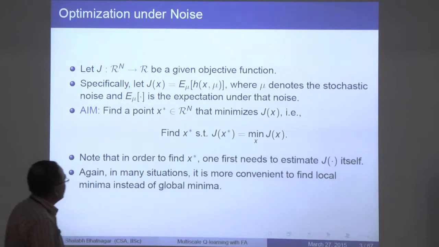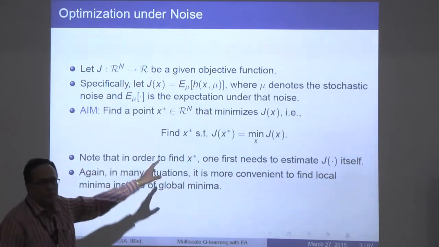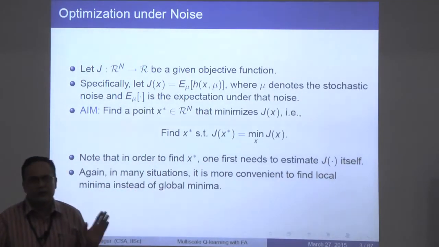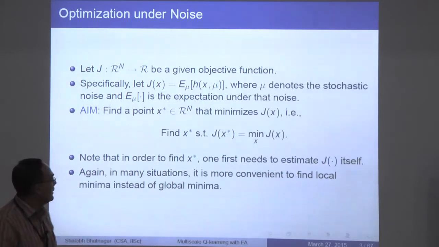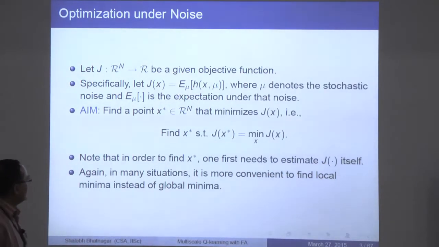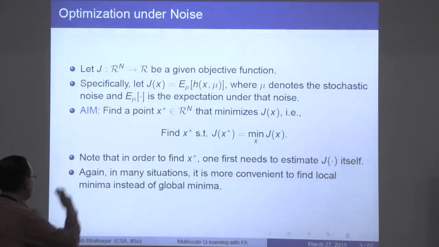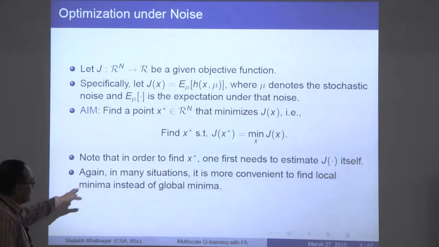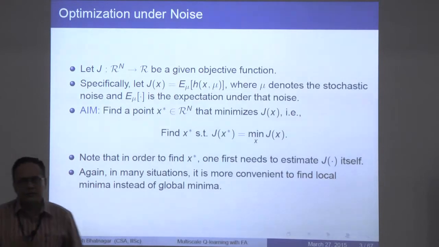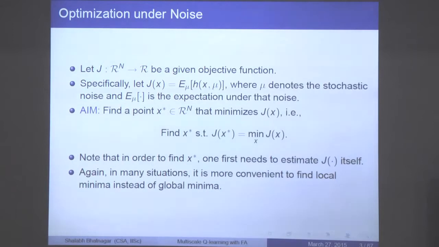Now note the problem is that because J(x) has that form, it's not clear what the functional form of J is, and therefore in order to find x* you first need to estimate J itself, and that is not clear. I mean, how you would do that unless you have some handle on mu itself. And many times therefore it is more convenient to talk about local optima instead of directly jumping into global optima.